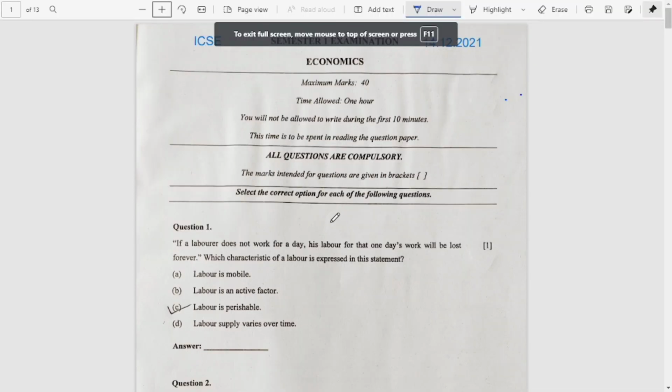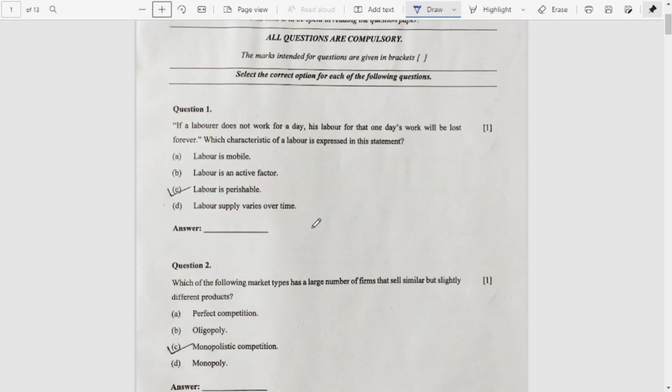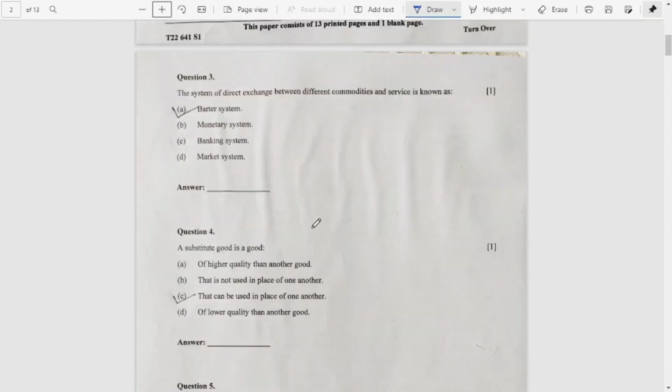Question number 1, the answer is C. Question number 2, the answer is C, monopolistic competition. Next, question number 3, the answer is A, barter system. Question number 4, again C is the correct answer.